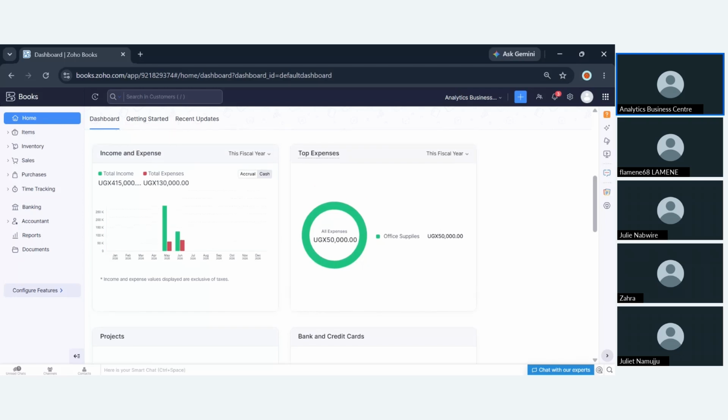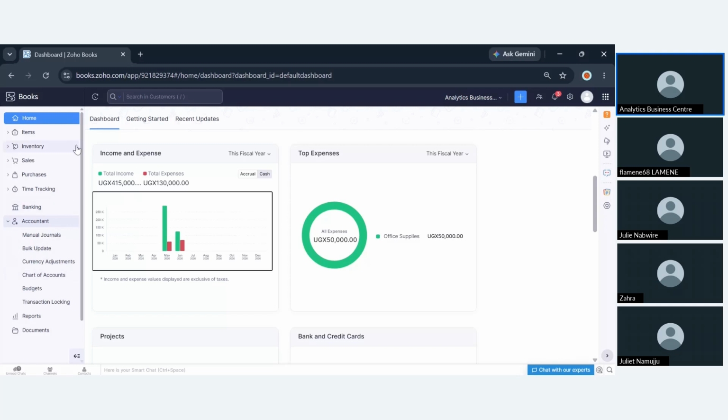So we have what we call the chart of accounts configuration, which is found under this module. A chart of accounts is a list of all those accounts that most businesses run on. Let me give you a scenario. We have expense accounts, income accounts, liability accounts, equity and asset.